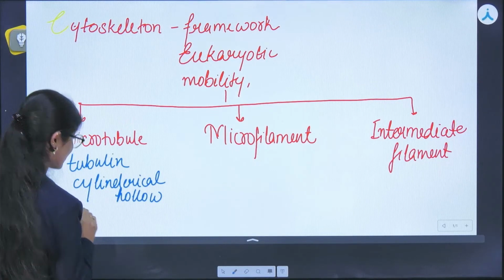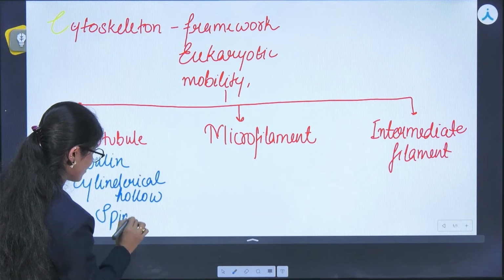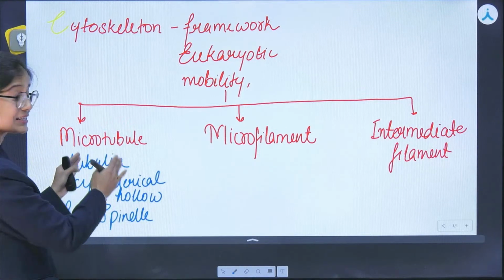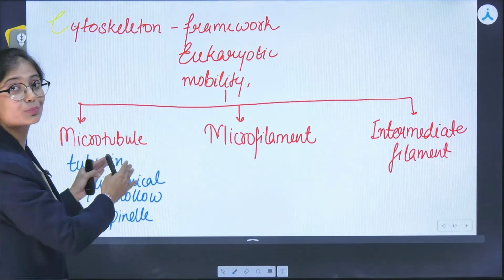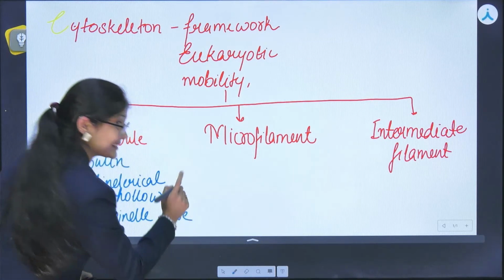I'm writing FXN for functions. It basically helps in the spindle formation that is very much required during the cell division, right? That's why it is very important to learn what microtubules are. Spindle fiber formation that is required for cell division.